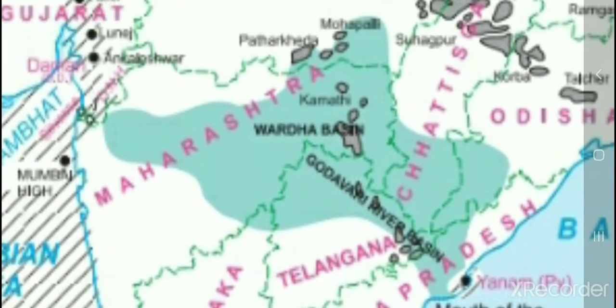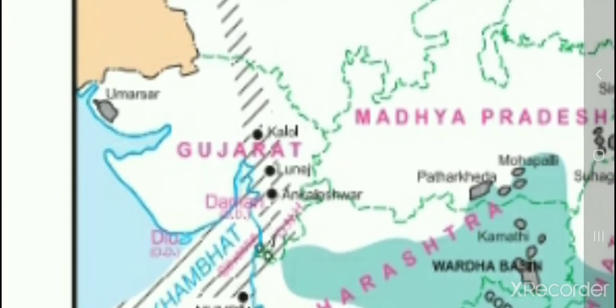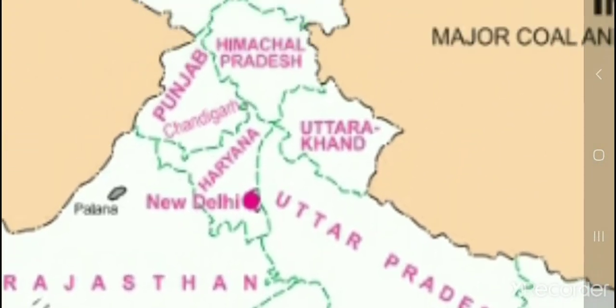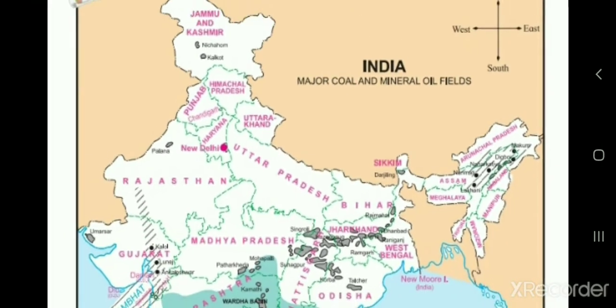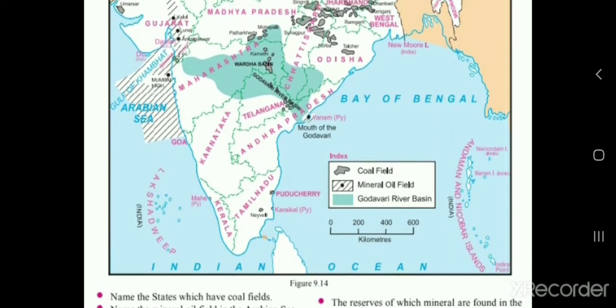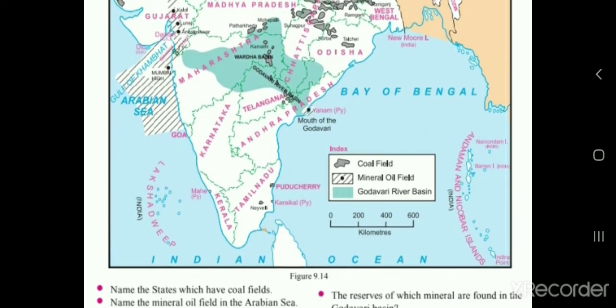Gujarat, here in Gujarat also the coal fields are there, as well as Rajasthan, Jammu and Kashmir, and Assam. So the states in which coal fields are there are Jharkhand, Chhattisgarh, Odisha, West Bengal, Madhya Pradesh, Maharashtra, Telangana, Andhra Pradesh, Gujarat, Rajasthan, Jammu and Kashmir and Assam.